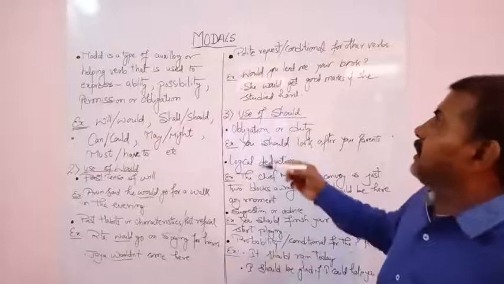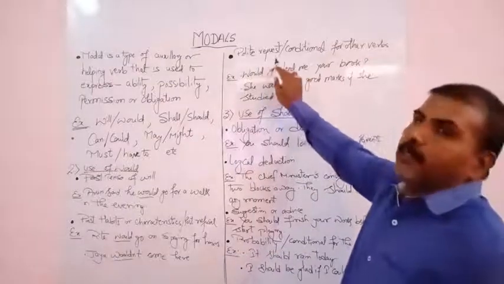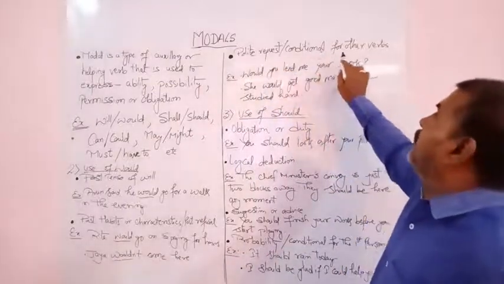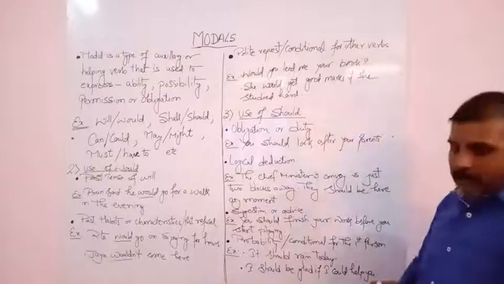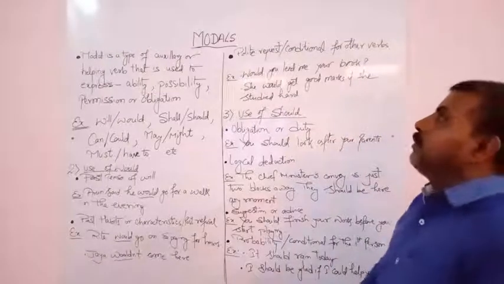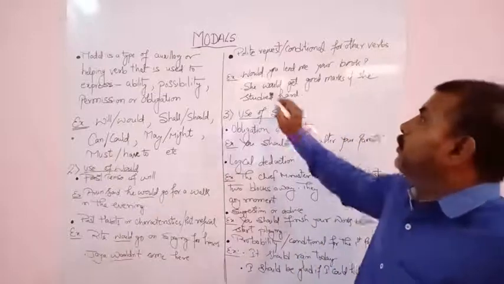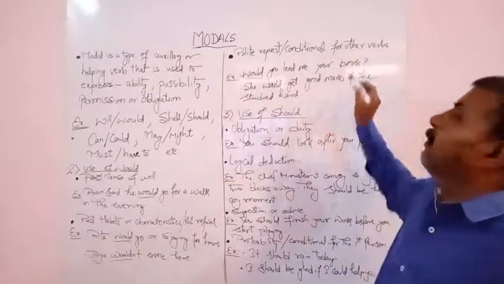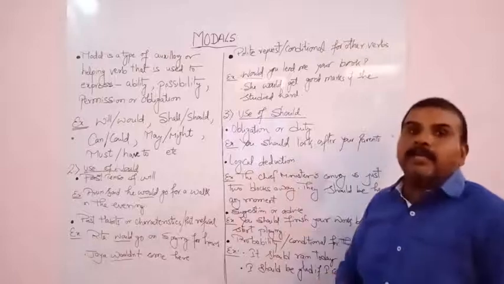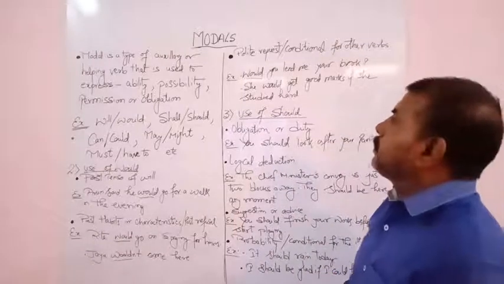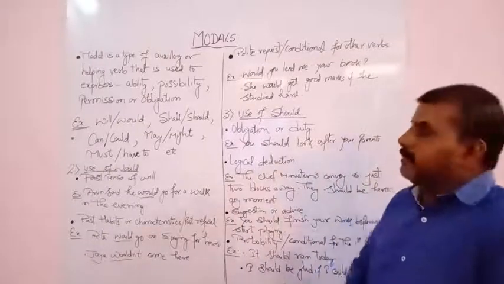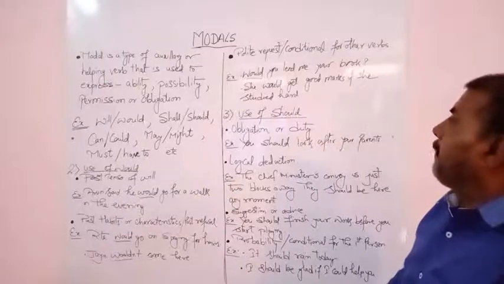Now next, if any polite request or condition for another verb is depicted, then we use modal would. Example, would you lend me your book? It is a polite request, so the modal would is written here.